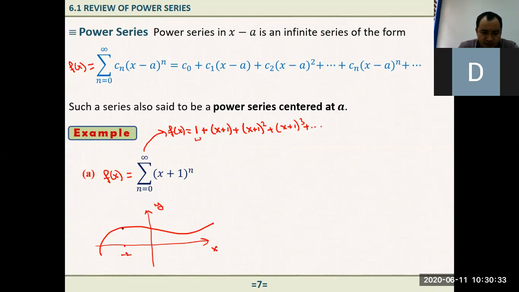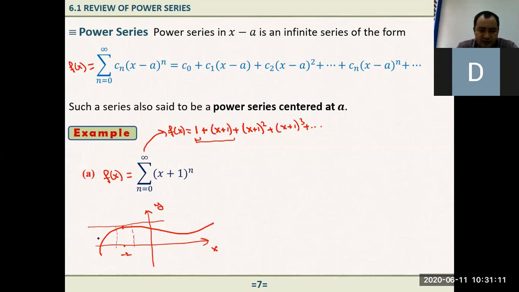here we have this point, and here we have 1. This is 1. I'm approximating the value of this function with this line. How close are they? Do they look like each other? No, it's just a straight line, but this is a curve. But if you approximate the value of the function very near to -1, these values are very close to each other. But how about if I add one more term? Instead of 1, I approximate with 1 plus (x plus 1), that is x plus 2.